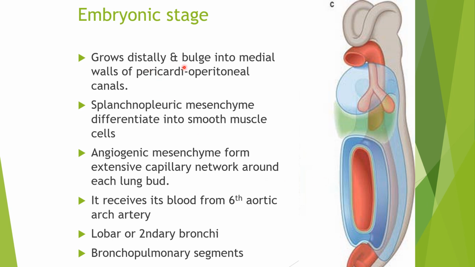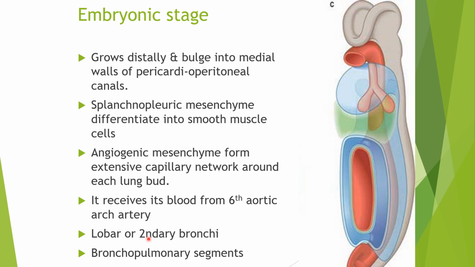In the embryonic phase, as the lung development occurs, the lungs grow distally and bulge into the medial wall of the pericardio-peritoneal canals. The splanchnic mesoderm, which is present over here, develops and differentiates into smooth muscle cells, and these smooth muscle cells then line the developing bronchial tubes as well as the developing blood vessels. Later on, the angiogenic mesenchyme forms the extensive capillary network in this area, and the blood supply for the developing lung is derived from the 6th aortic arch.